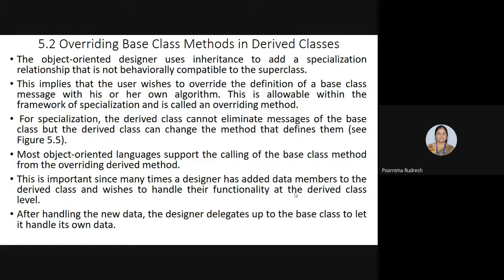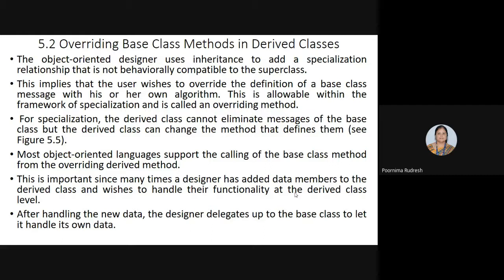That means, we have class A and class B, where class B is the derived class. When class B inherits the data and the functionality from class A, class B also adds its own specialization in that particular class, which is not behaviorally compatible with the superclass A. So what does it indicate? What is overriding, or adding the specialization relationship?